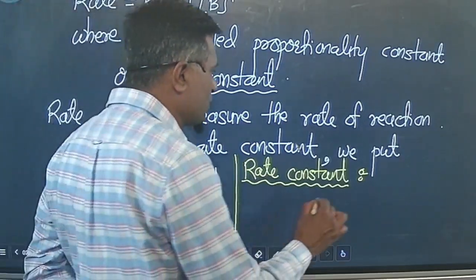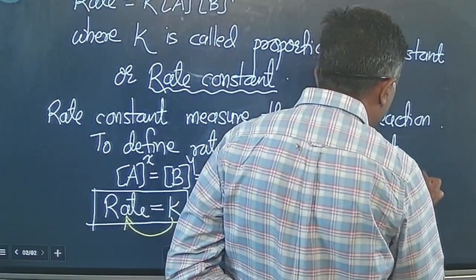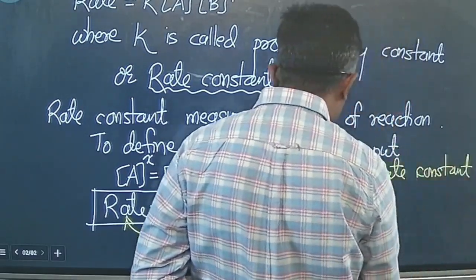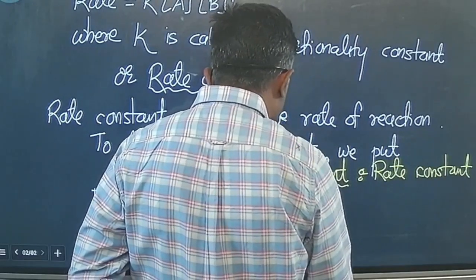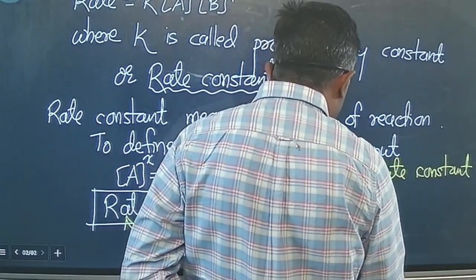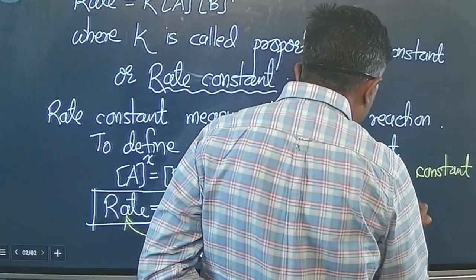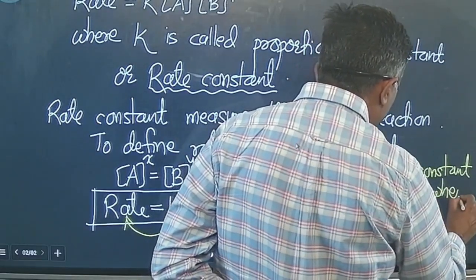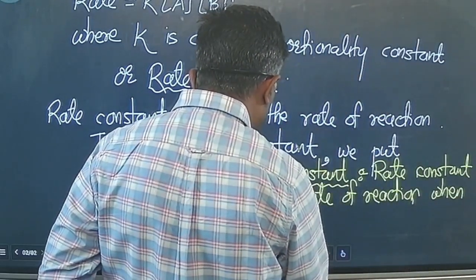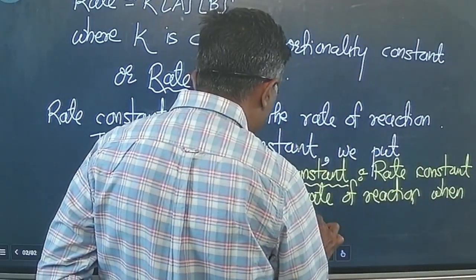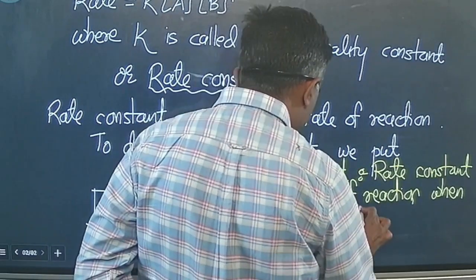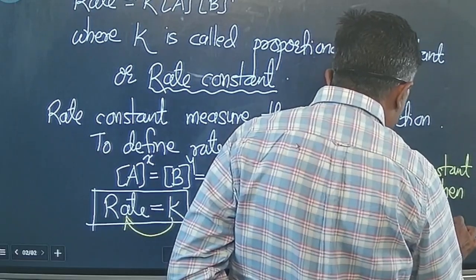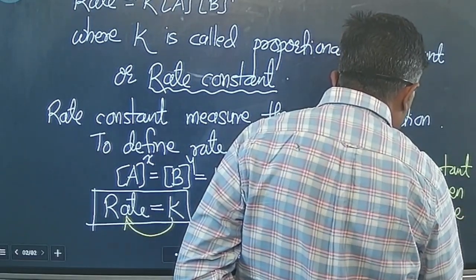So this rate constant is the rate of reaction when concentrations of reactants are unity, that means 1.